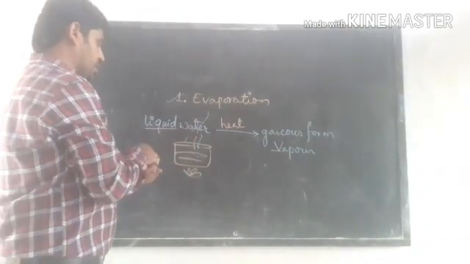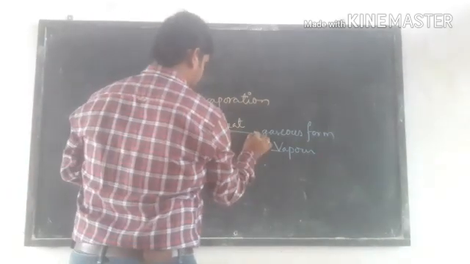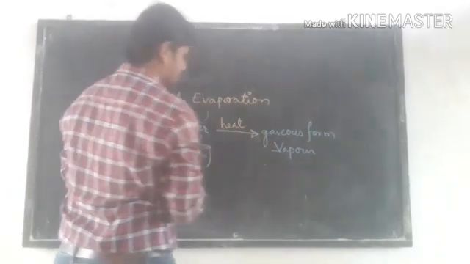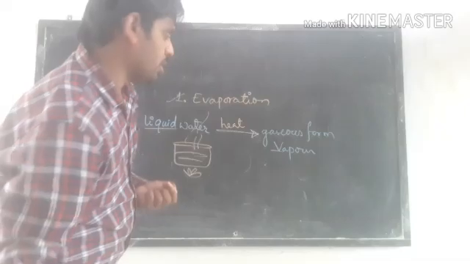The same evaporation takes place in nearby water bodies.